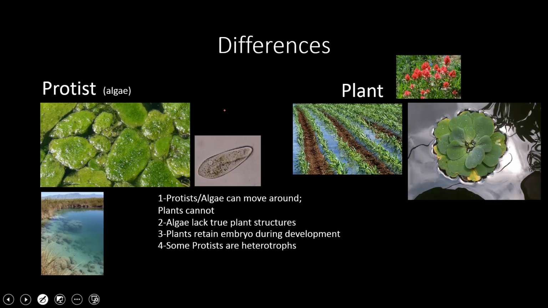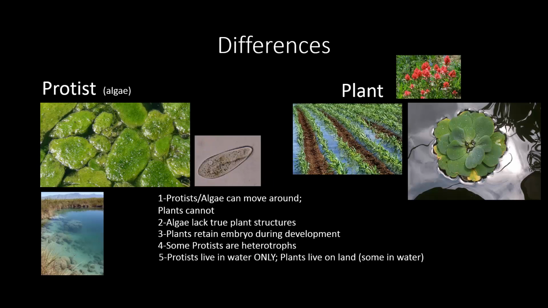Protists can also only live in water, whereas plants can live on land, with some living in water. Lastly, most protists are actually unicellular, and that's very different from the multicellular plants.